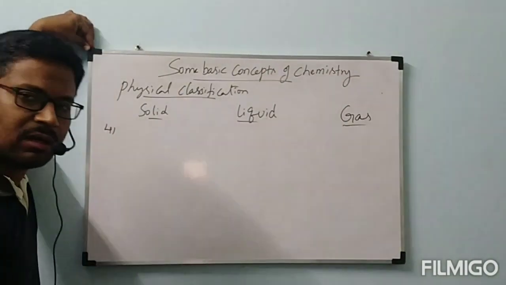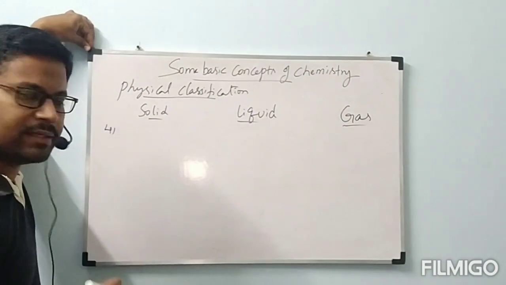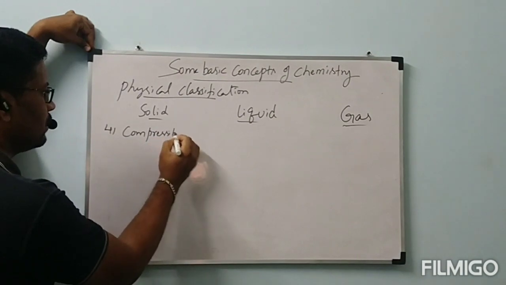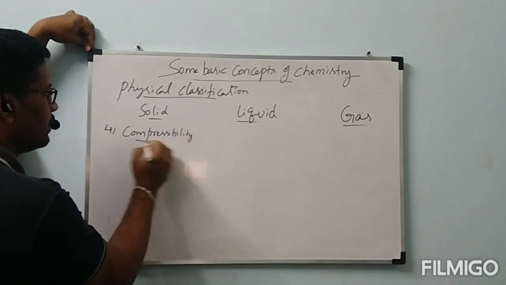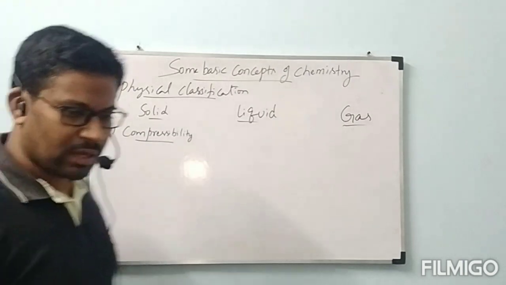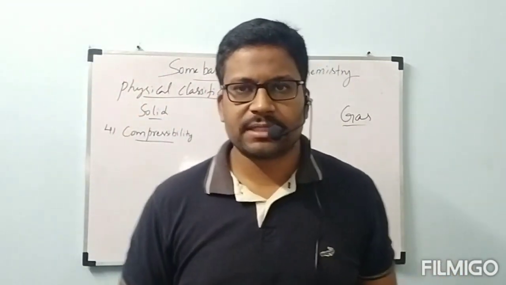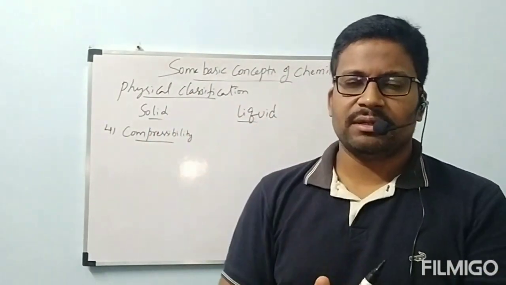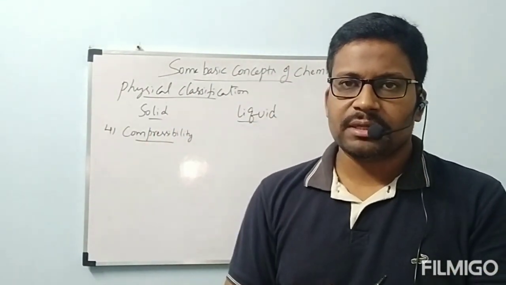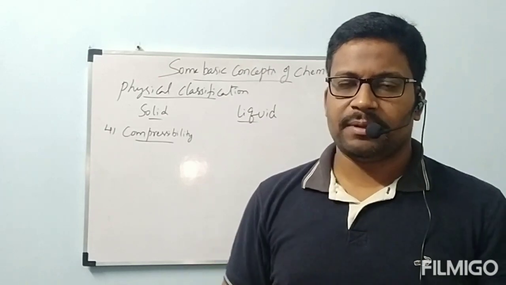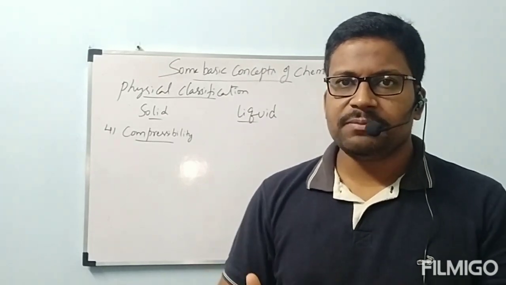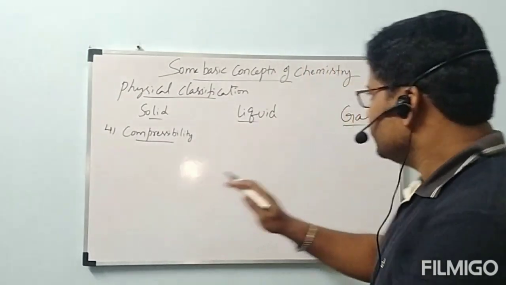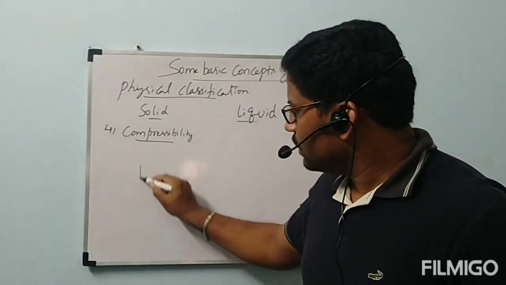The fourth one is the difference related to compressibility. What is meant by compressibility? It means we can apply force on something, and because of the application of force there should be a change in the shape. Then we consider compressibility as a property. Now let us consider three conditions.